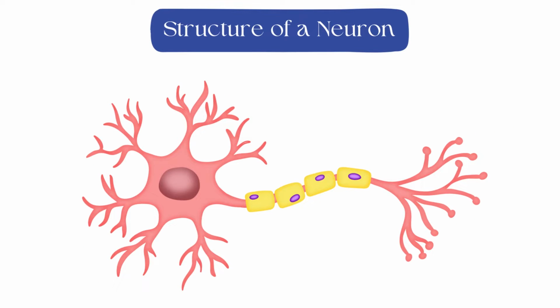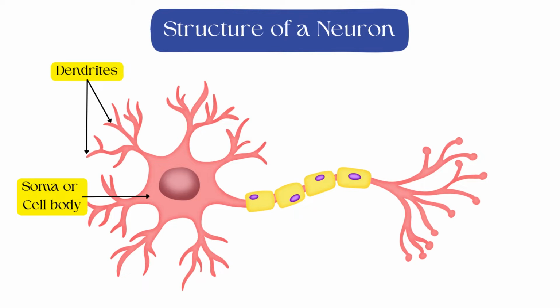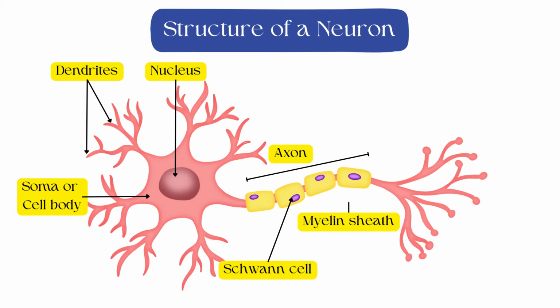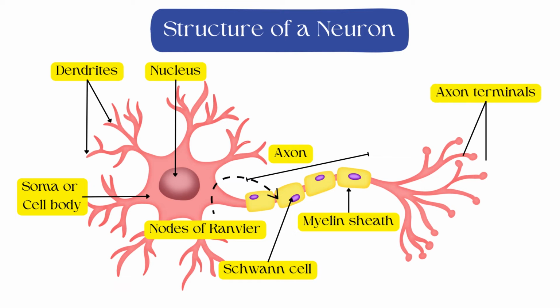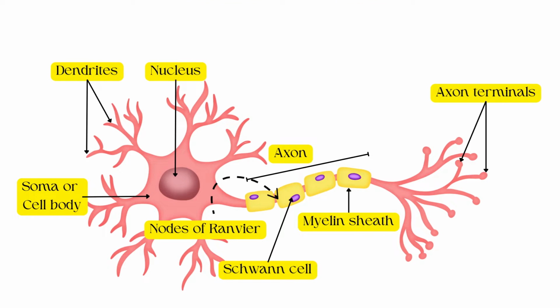Structure of a neuron. Dendrites. Soma or cell body. Nucleus. Axon. Schwann cell. Myelin sheath. Nodes of Ranvier. Axon terminals. Let us understand the structure and functions of each of these parts one by one.